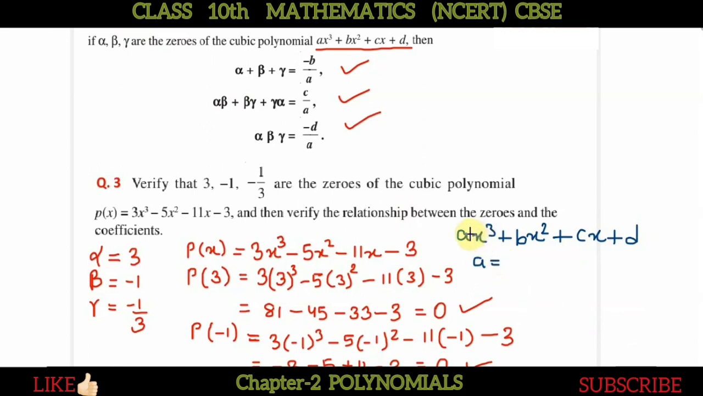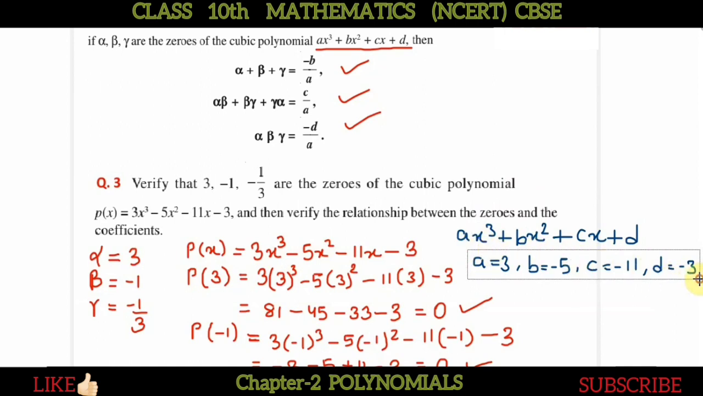The value of a will be, now compare this, the coefficient of x cube is a, and here the coefficient of x cube is 3. So a equals 3. Okay. Coefficient of x square is b and here it is -5. So b equals -5. Similarly, coefficient of x is c and here it is -11. So c equals -11. And for d we have -3, the constant part. So in this way we can find a, b, c and d.